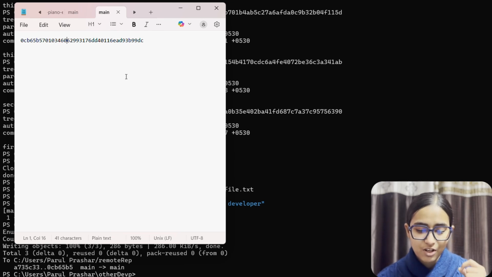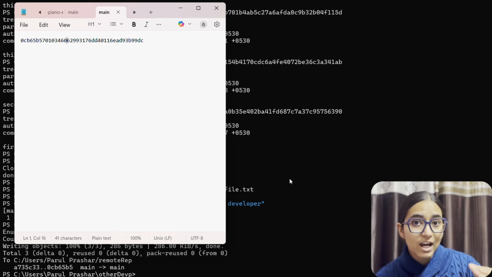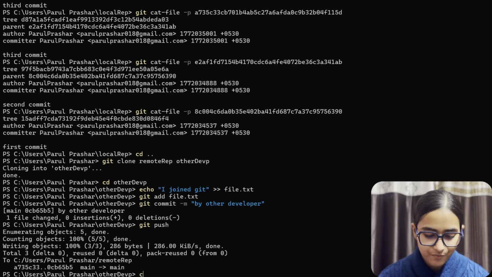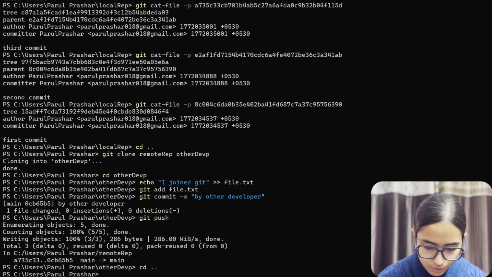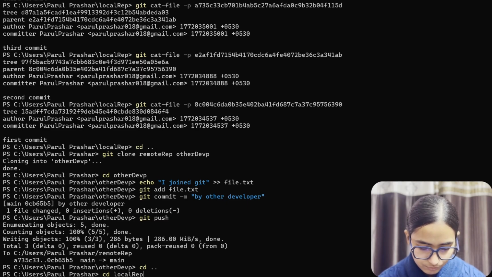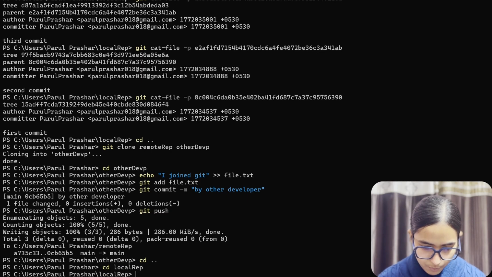So now let's do it once again from the side of local developer, and this time you're going to see a very interesting thing. Let's get out of this. We're going to do cd local repo. We are in this.